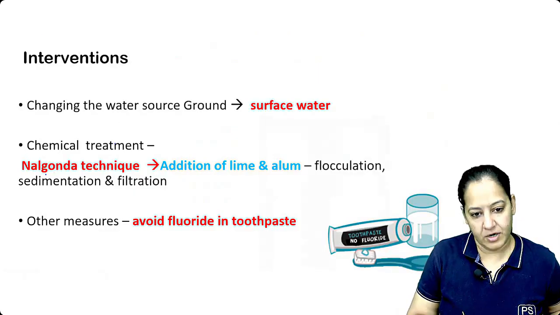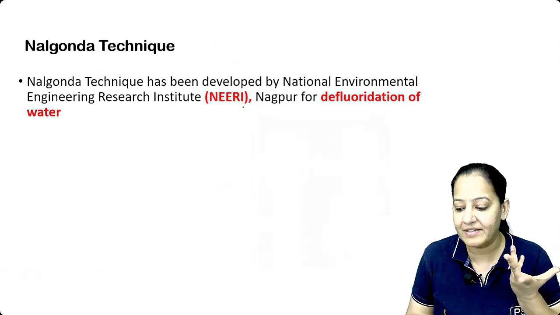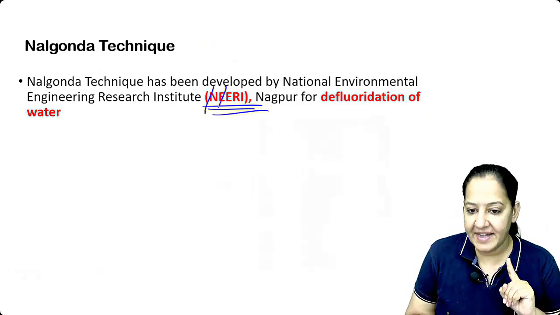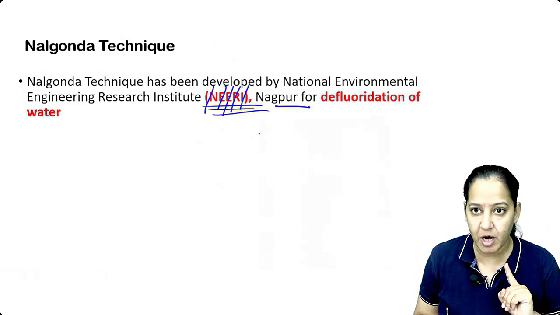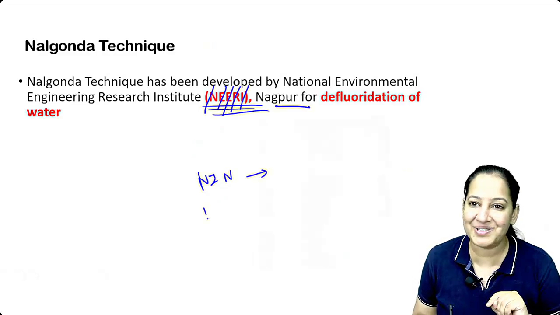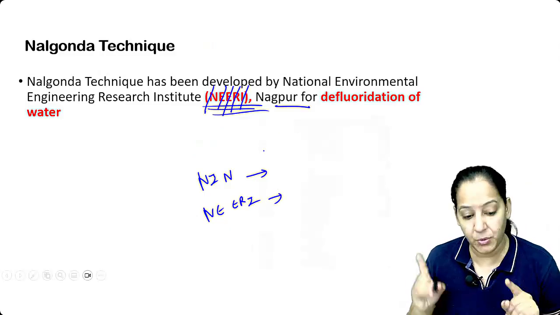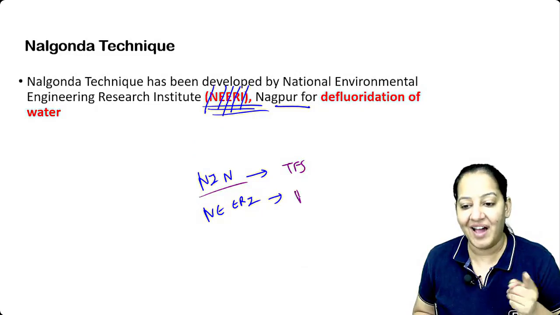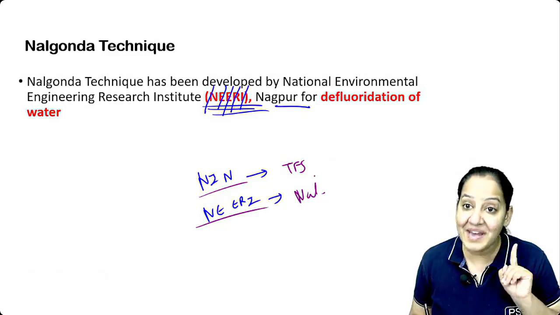So coming on that, Nalgonda technique. What is Nalgonda technique? Who discovered that? The Nalgonda technique is discovered by NEERI. Who is NEERI? National Environmental Engineering Research Institute, Nagpur. Someone from Nagpur? NEERI is in Nagpur. NIN is in Hyderabad. You have to learn the institutes also. NIN is in Hyderabad and NEERI is in Nagpur. You have to understand which mechanism. So, twin fortified salt concept given by NIN. Nalgonda technique is discovered by NEERI. These all are your PYQs. Okay, ji. So NEERI has discovered.